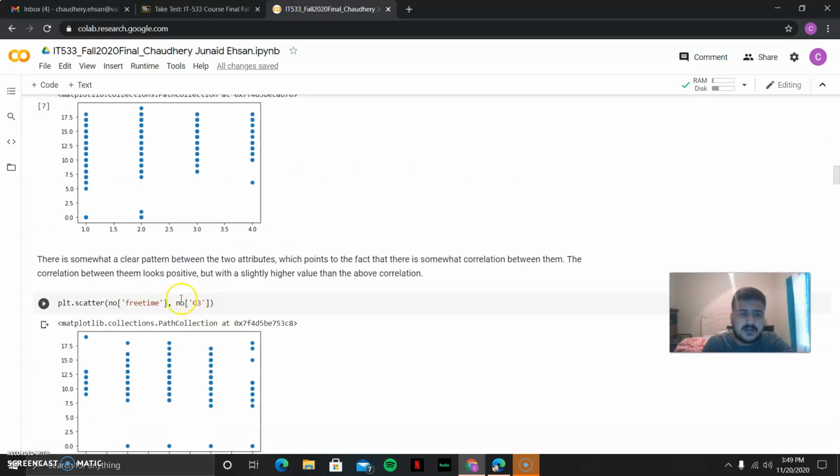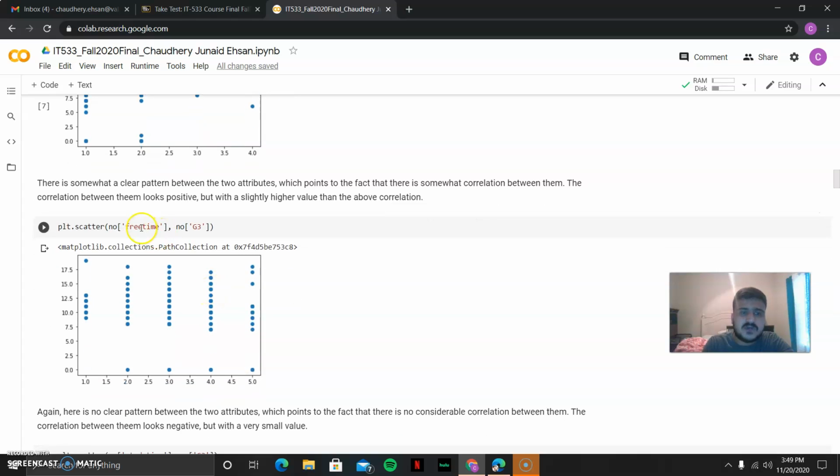Okay, free time and no internet. So with this one, there is no internet at home and free time, and again there is no clear pattern between the two attributes, which points to the fact that there is no considerable correlation between them. The correlation looks negative, but with a very small value.